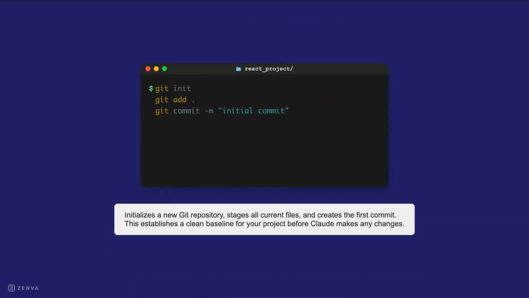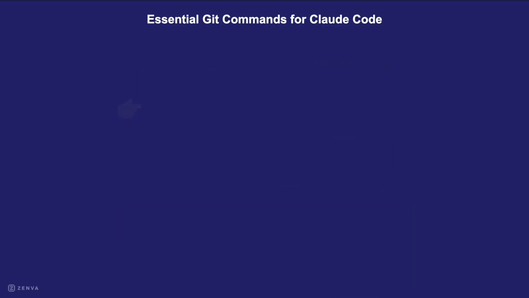Before using Claude Code on any project, you must first create a clean starting point using Git. In your projects directory, run git init to start a new Git repository. Then git add stages all your current files, preparing them for the commit. Finally, git commit with a commit message makes your project's first commit. This creates a stable start for your project, a snapshot you can always go back to before Claude makes changes. You've now made a stable start for your projects using Git.